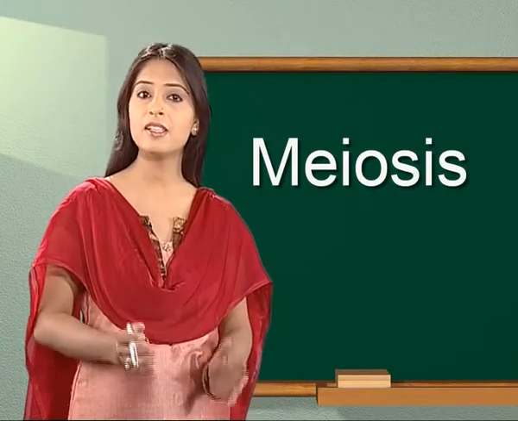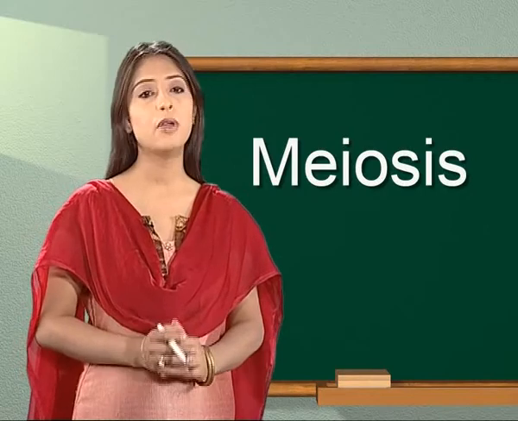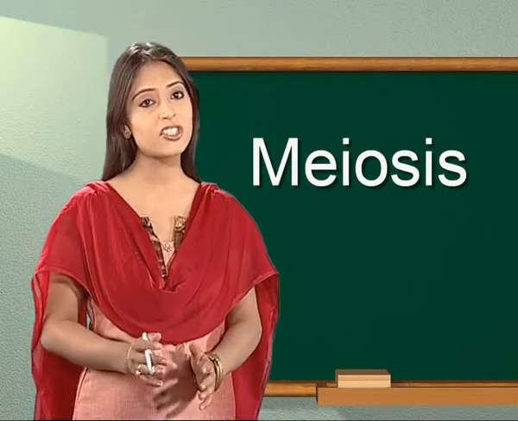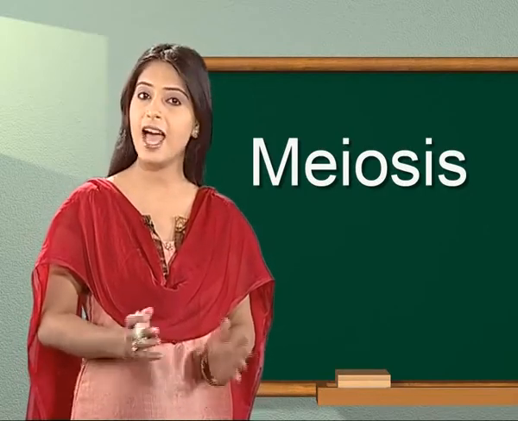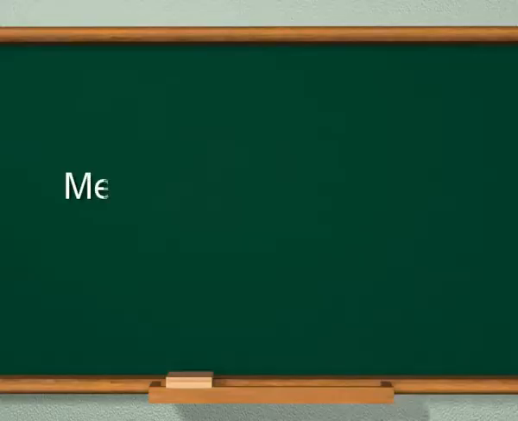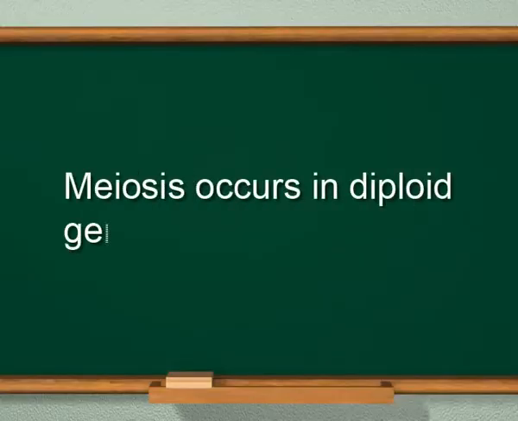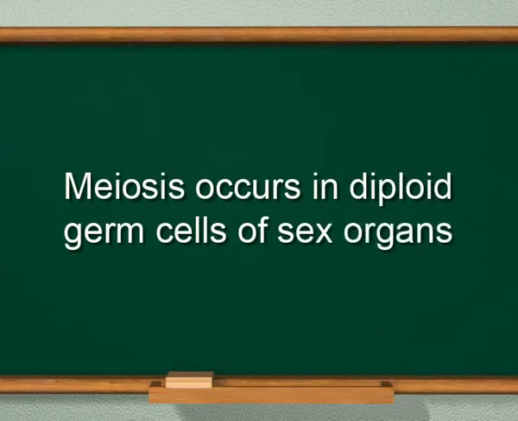Do you know where does meiosis occur? Meiosis occurs in special cell types and at a specific period. Meiosis occurs in diploid germ cells of sex organs in testes to form the male gametes called spermatozoa and in ovaries to form female gametes called ova.